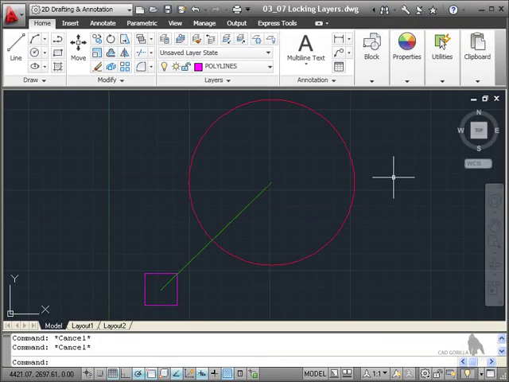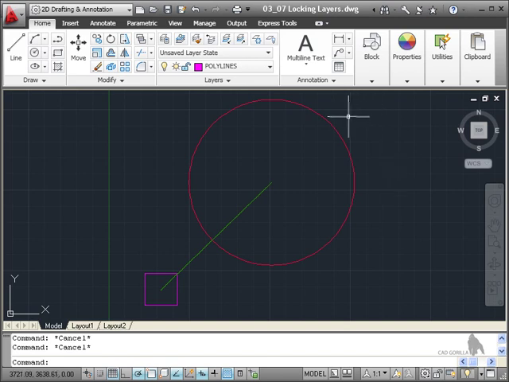Layers can be locked in AutoCAD, as we've mentioned previously in previous exercises on this course. Now, let's have a look at locking layers in a bit more detail. Why are they of benefit to you? Well, the first thing is you can lock your layers to stop people editing information on the drawing that you don't want to be edited.